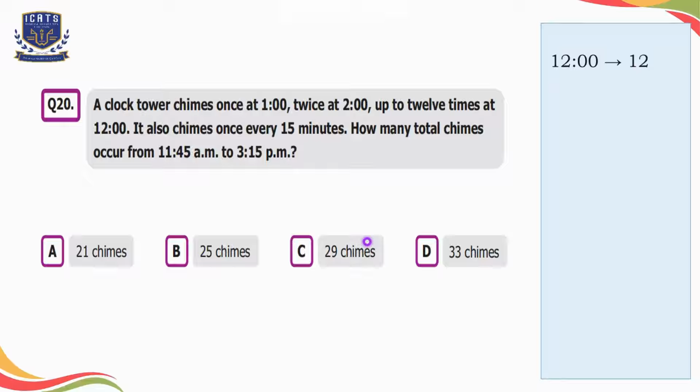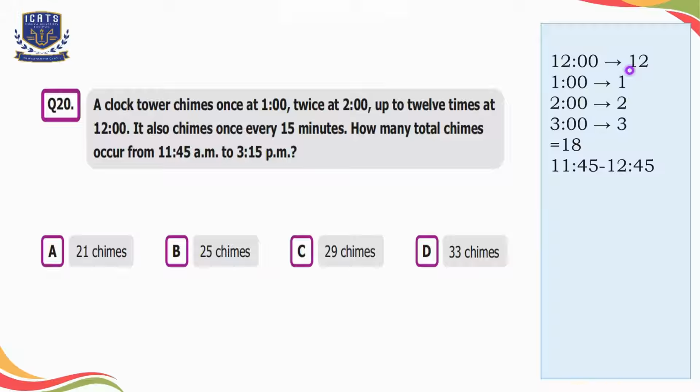Here, the clock will chime 12 times at 12, 1 time at 1, 2 times at 2, 3 times at 3. So the total number of chimes at each hour from 11:45 to 3:15, the clock will chime 18 times. Now it is mentioned in the question that it chimes once every 15 minutes.